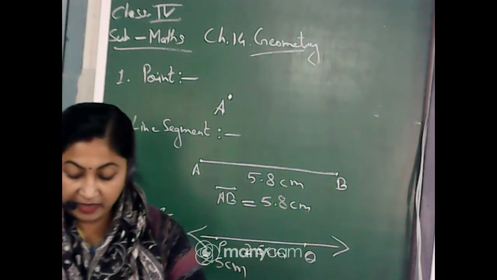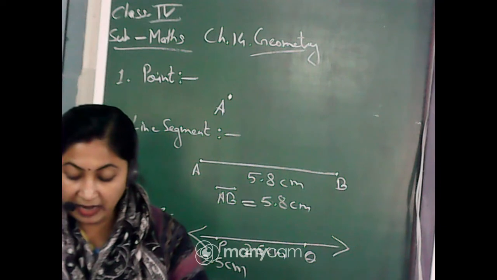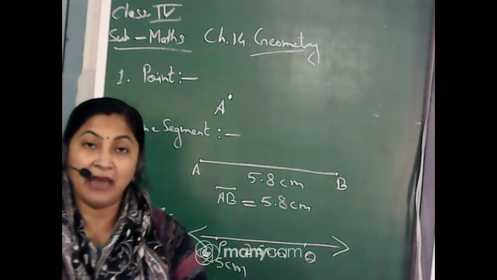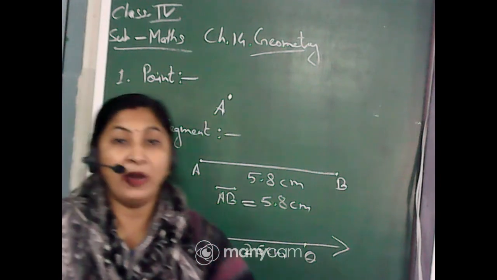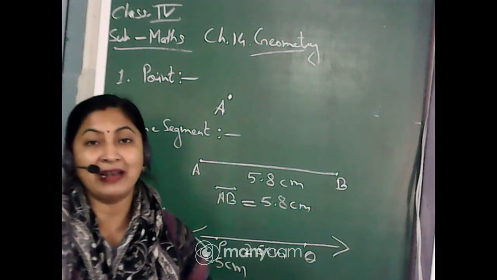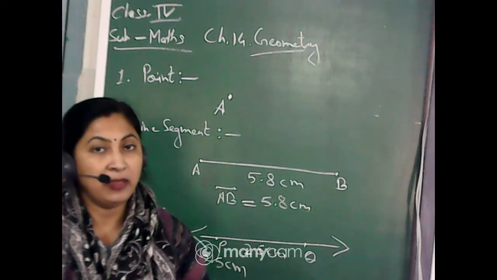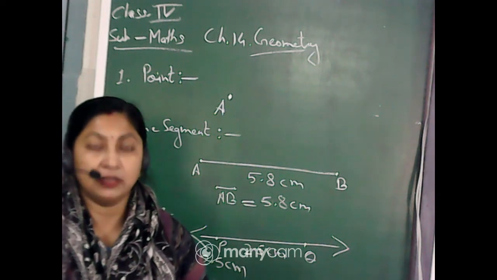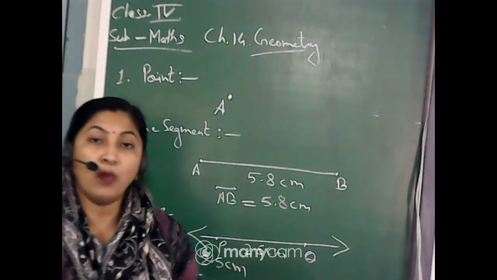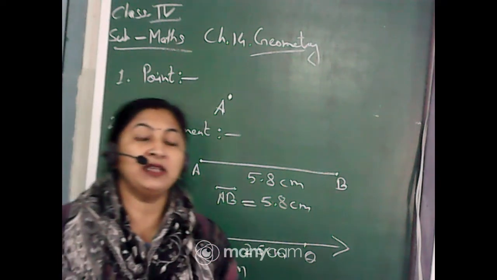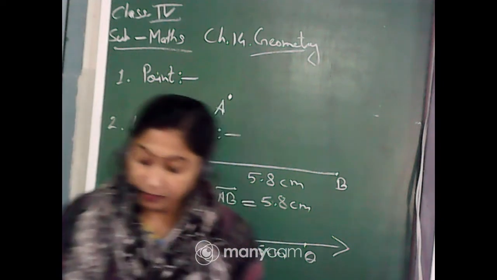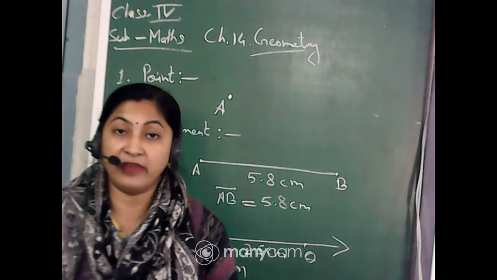See, it is given that one and only one line can be drawn to pass through two given points A and B. That means if two points are given, A and B, from these two points only one straight line can be drawn. From two points, two dots, only one line you can draw. But if only one point is given, only one dot is given, from that dot you can draw infinite lines. Clear? Next topic is ray.